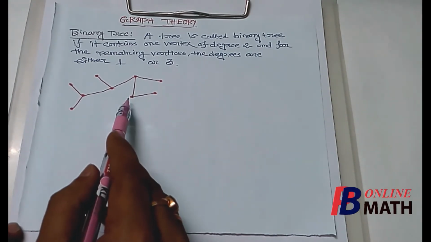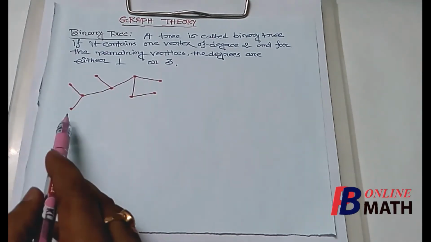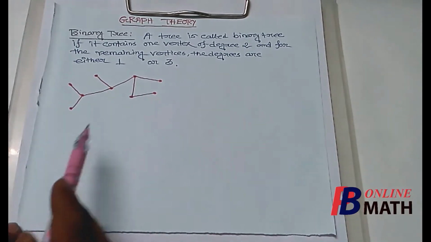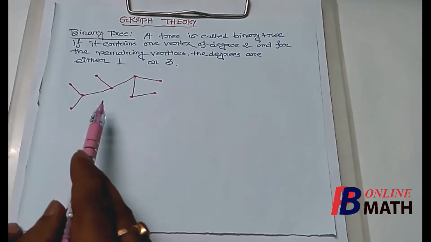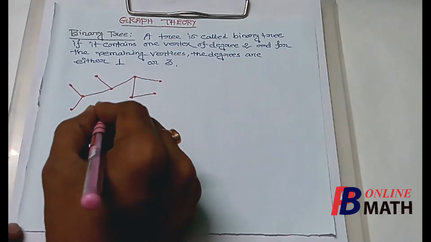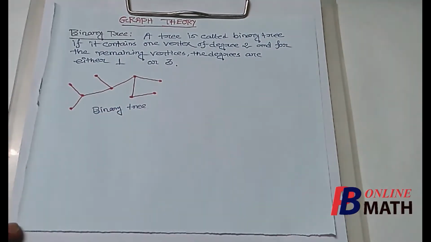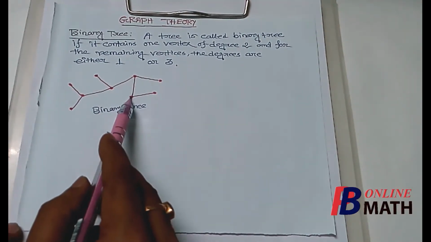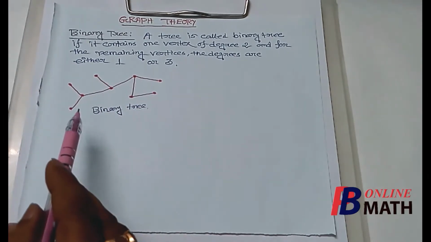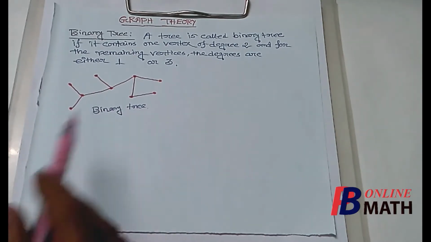So the graph contains only one vertex having degree 2 and for the remaining vertices the degrees are either 1 or 3. So this graph, specifically this tree, is a binary tree. Since the tree contains only one vertex having degree 2 and for the remaining vertices the degrees are either 1 or 3, this is an example of a binary tree.